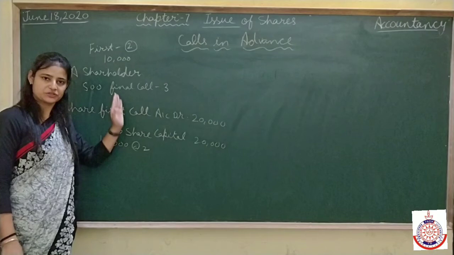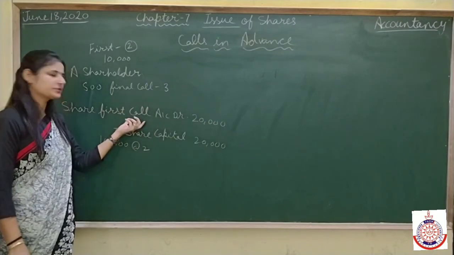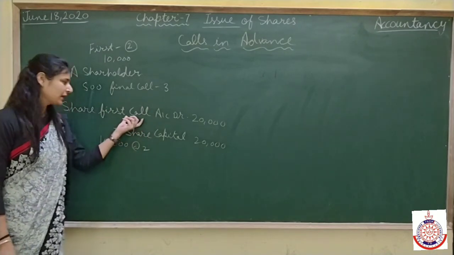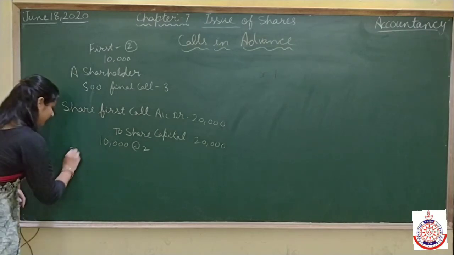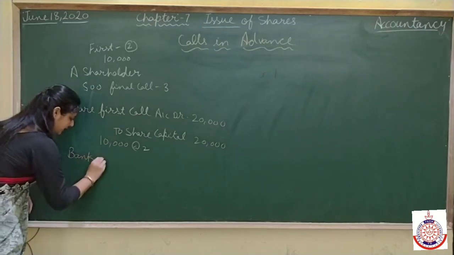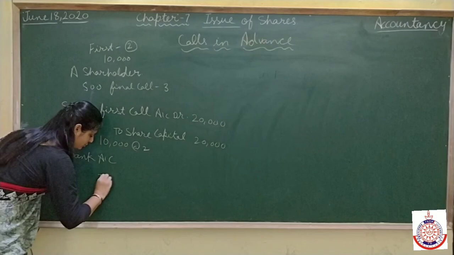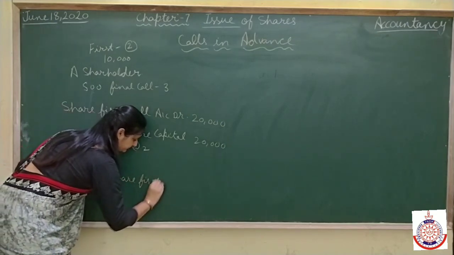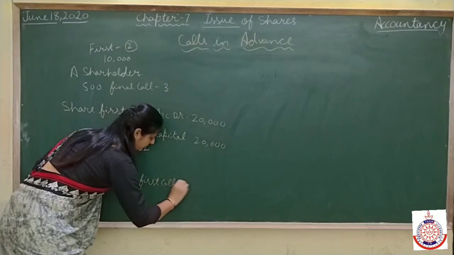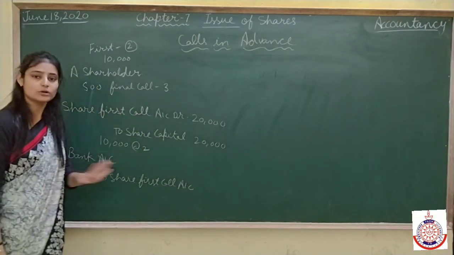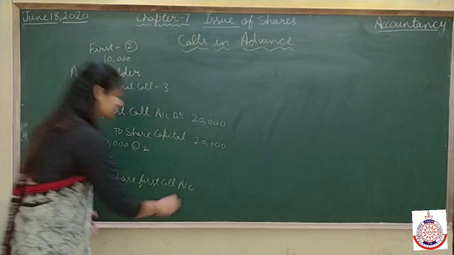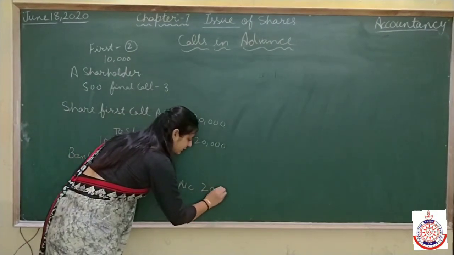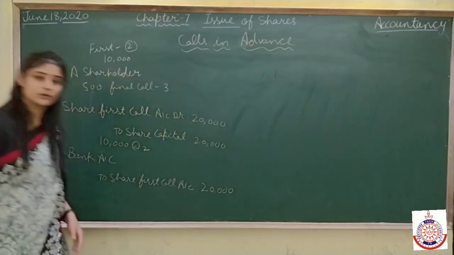We give information to the shareholders, yes, now it's time for the first call. After that, the company will receive the money. We will write here bank account debit to share first call. And everyone has paid the first call. It means there is no calls in arrear. So the complete first call amount we are receiving. So I'll write here 20,000 rupees.